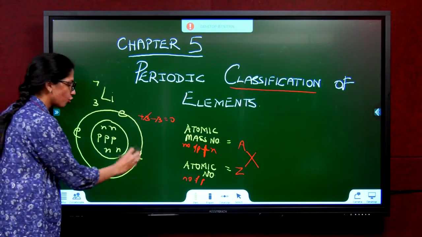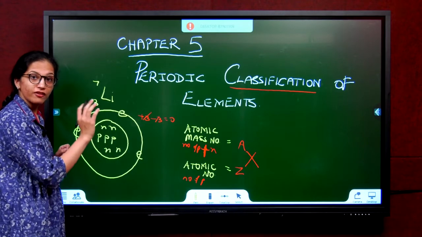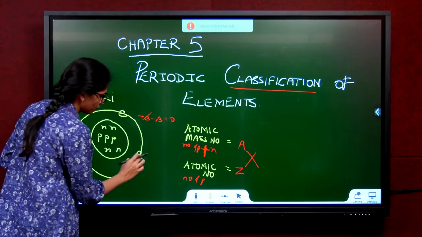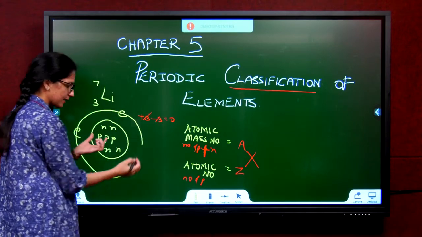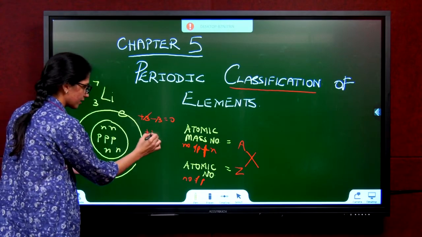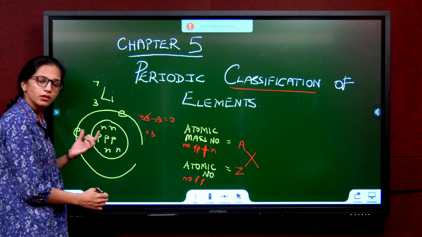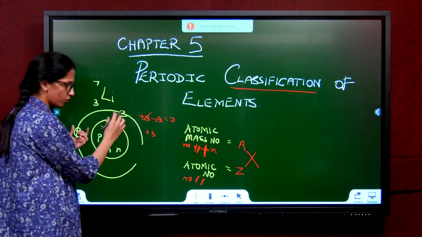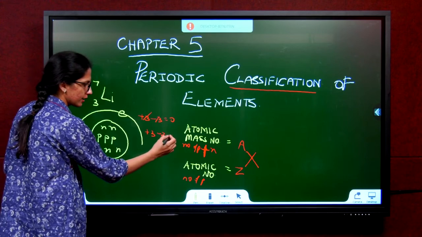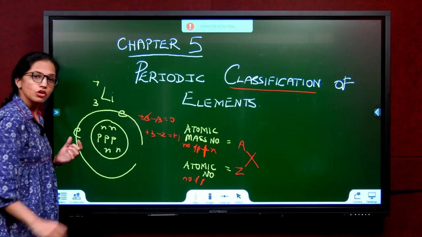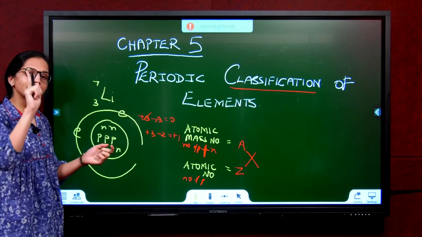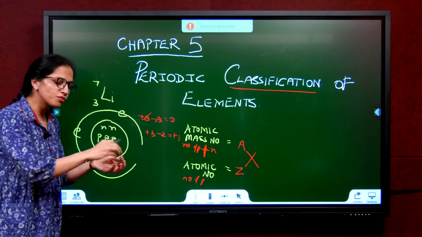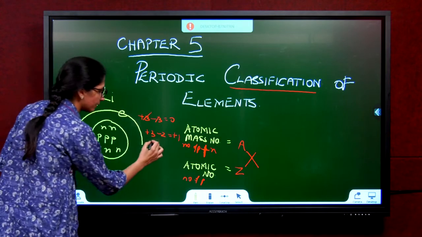If I remove one electron, I am removing this E. Now what happens? There are 3 protons, 2 electrons. So 2 electrons is minus 2. This becomes plus 1. So every time you remove an electron, your atom gets 1 plus.